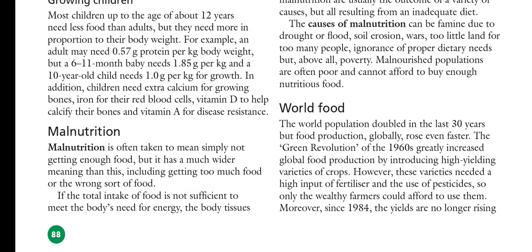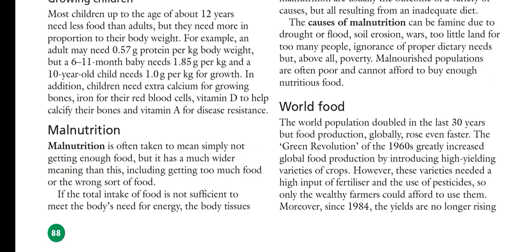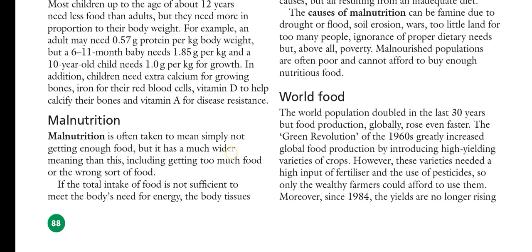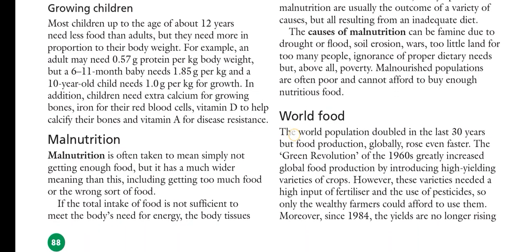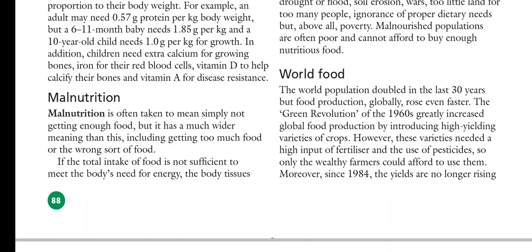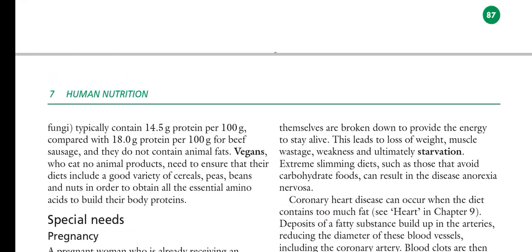Now malnutrition. The word mal is for abnormal or not good. Malnutrition is often taken to mean simply not getting enough food, but it has a much wider meaning than this, including getting too much food, or the wrong sort of food, or unhygienic food. A lot of other things may be added into this term. If the total intake of food is not sufficient to meet the body's need for energy, the body tissues themselves are broken down to provide the energy to stay alive. This leads to loss of weight, muscle wastage, weakness, and ultimately starvation.